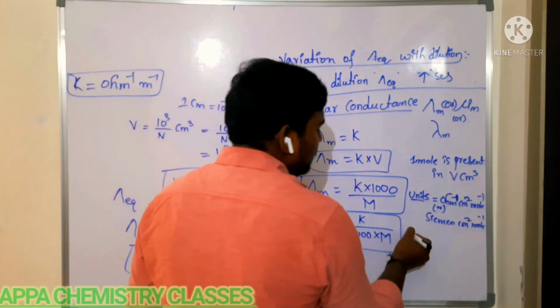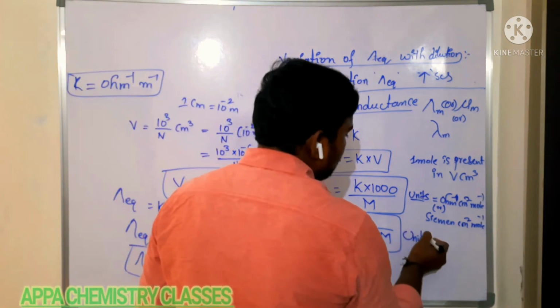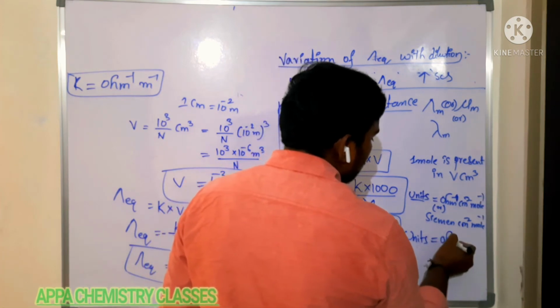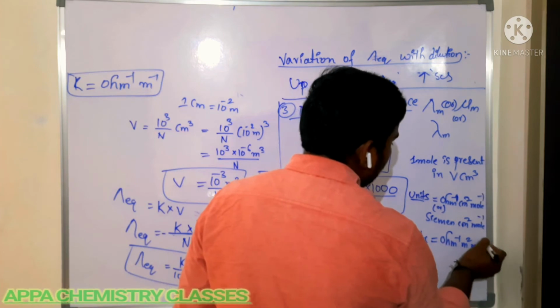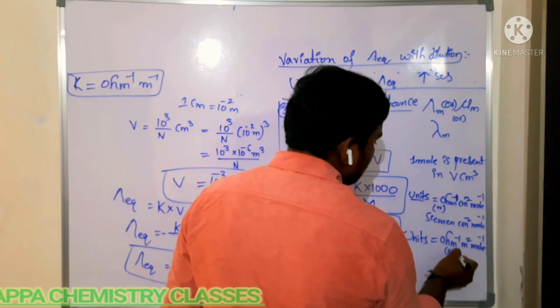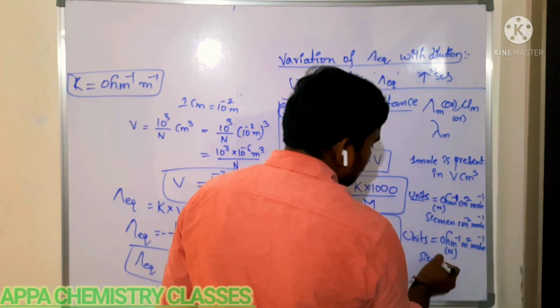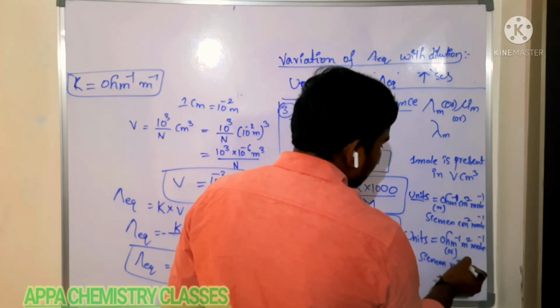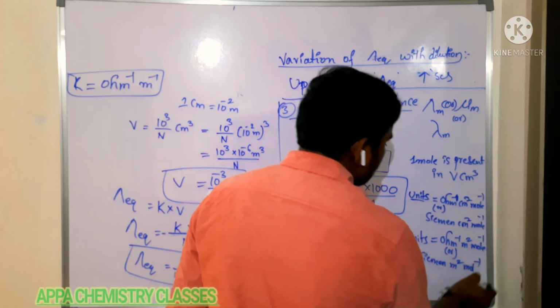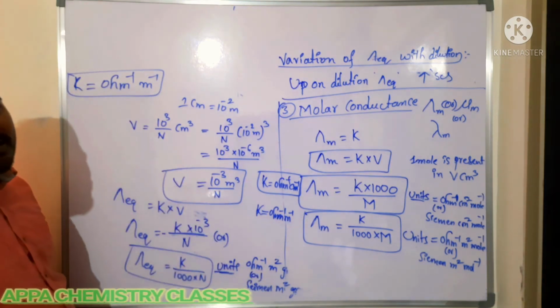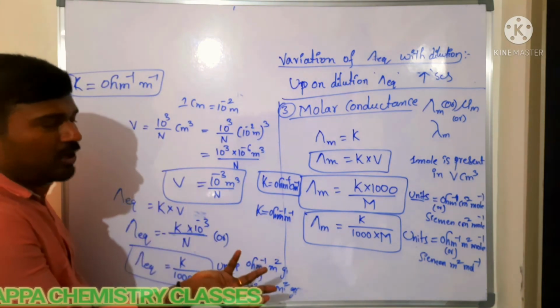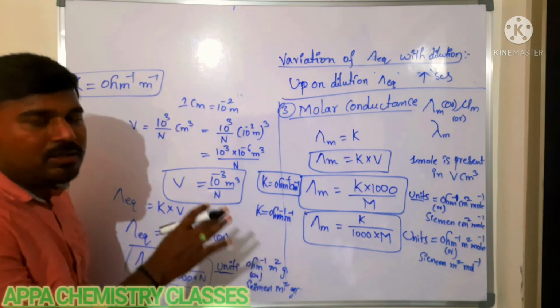In this case the units will be ohm inverse meter square per mole, or else Siemens meter square per mole. Those are the units of molar conductance as well as equivalent conductance, and we have seen their formulas. Is that clear?